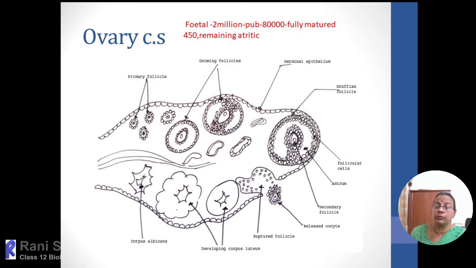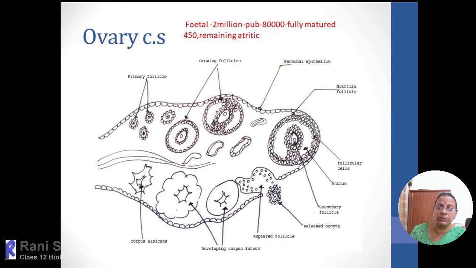After the menopause, the sex hormone production will be less, and the functioning of the ovary will also stop, and thereafter there won't be any follicular development. The reproductive period of the female will end with that. So this is the functioning and the structure of the ovary. If the ovary is functioning from puberty till menopause, the maximum number of ova that can be released is only up to 450.